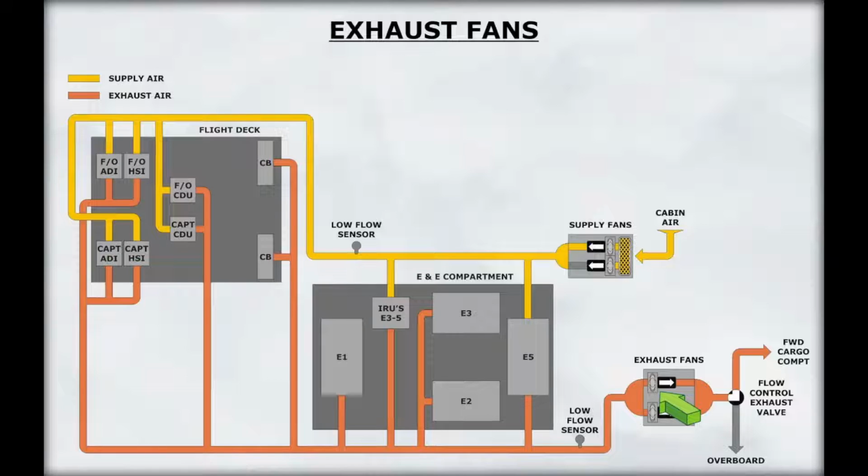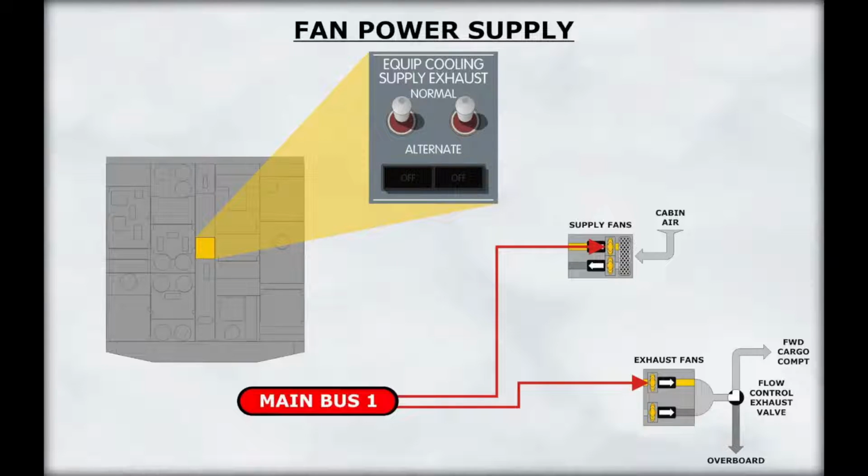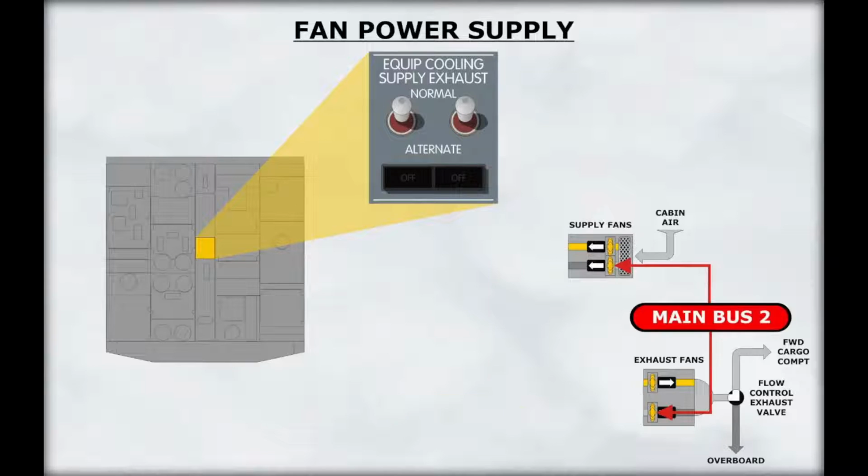The other fan, called the exhaust fan, draws air from the flight deck displays, the overhead and aft electronic panels, the circuit breaker panels, and the E&E compartment into the exhaust ducting. Each fan has an alternate. Together, these fans are controlled by the equipment cooling supply and exhaust switches. The normal fans are powered by main bus number 1, and the alternate fans are powered by main bus number 2.